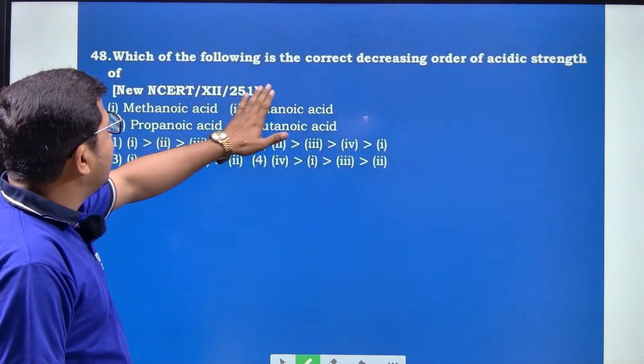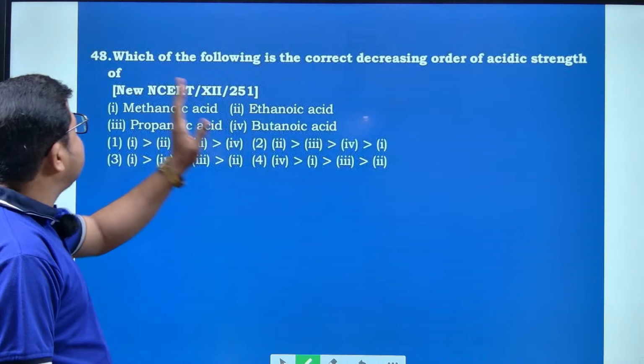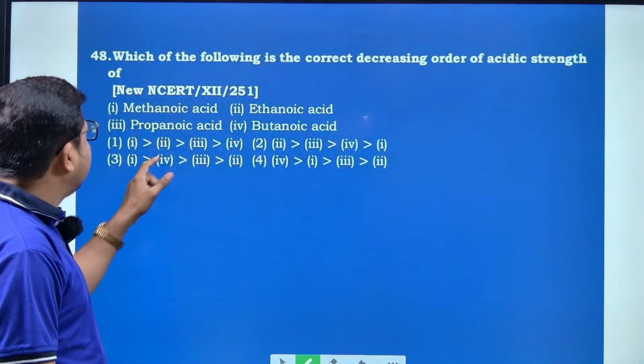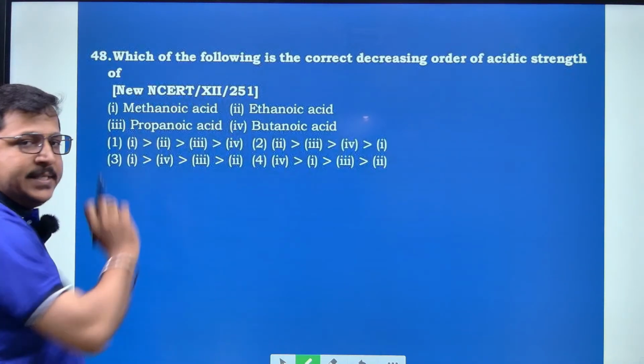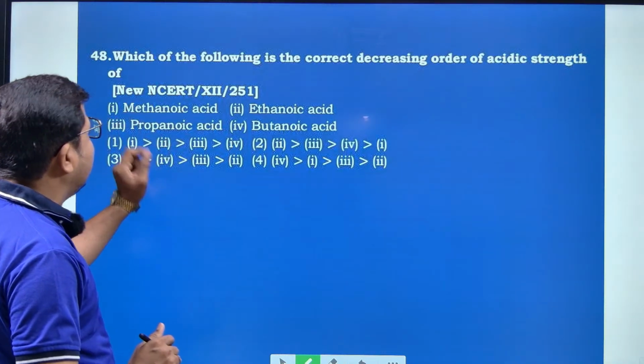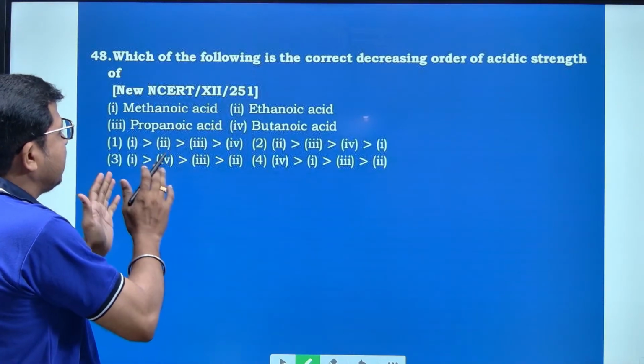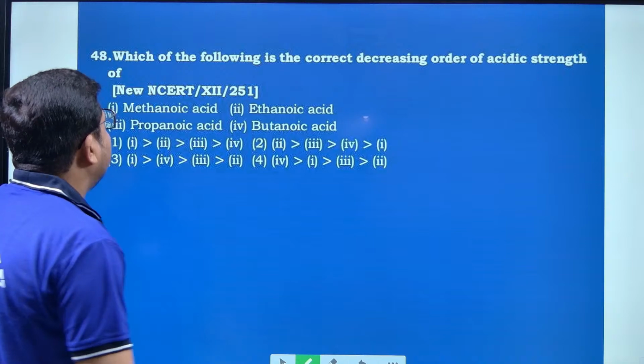Next, move to question number 48. Which of the following is the correct decreasing order of the acidic strength of the acids? Here they have given 4 acids, and according to their acidic strength we have to arrange them in order.